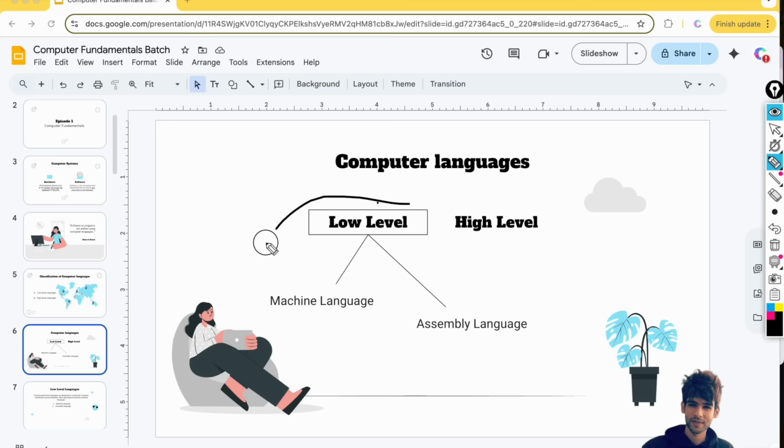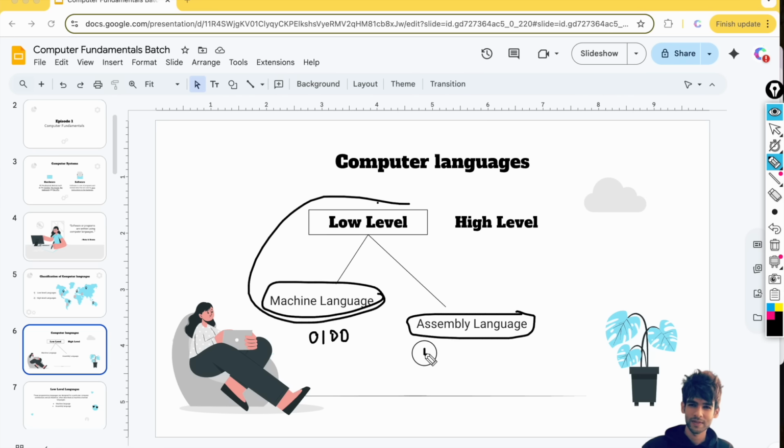Among low level languages, machine language is the language I am speaking of in the form of 0 and 1s. Assembly language is a little bit English type, but that is also more difficult. Here we have to write these mnemonics. You don't have to understand all the terminology, but just get the basic idea of how this works. If we write move a comma b, that is the instruction to the computer. This command will move the files of a to b. That's how this assembly language works.